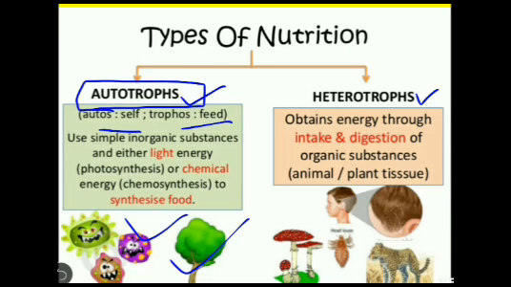On the other hand, the organisms that obtain their food through the intake of organic substance or intake of plants and other animals are known as heterotrophs, and this type of nutrition is known as heterotrophic nutrition.